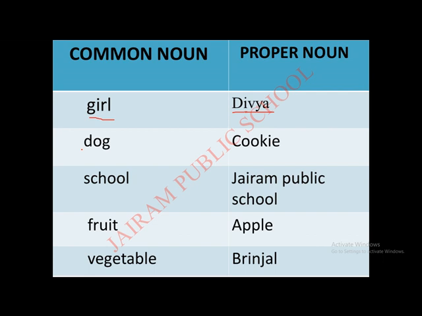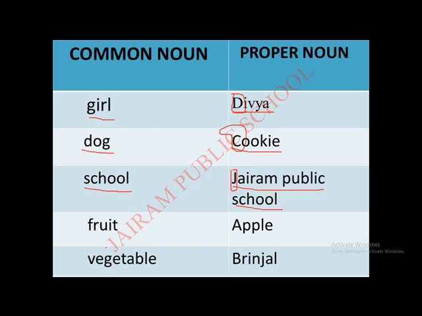Next, common noun, dog. And the name for the dog. We have given a name to the dog, right? What is the name for the dog? Cookie. Yes, it starts with a capital letter. See, I'll circle the capital letters for your better understanding. Now, the other example, we are calling just a school. But what school? We are giving some name to the school, right? So, Jairam Public School, and it starts with a capital letter, the first letter. See, but common nouns all will start with small letters only.